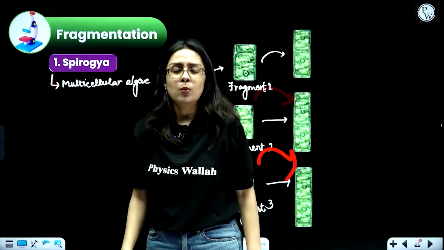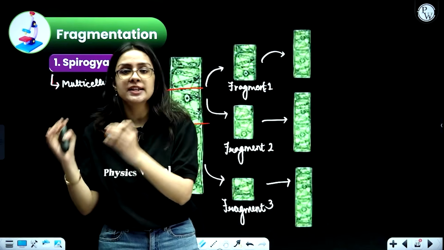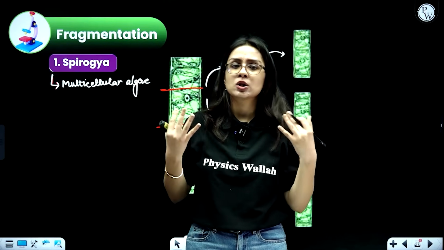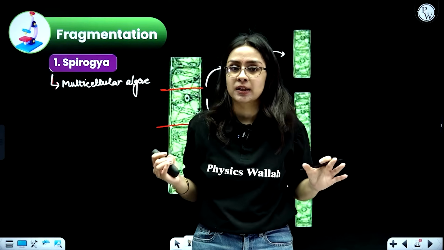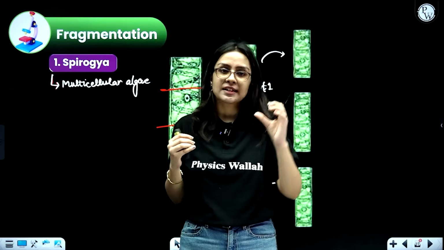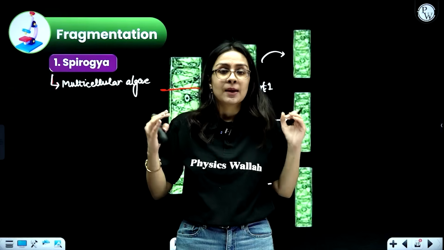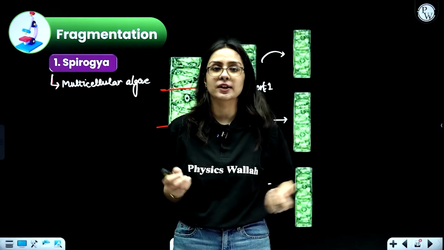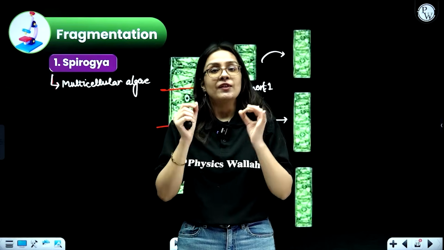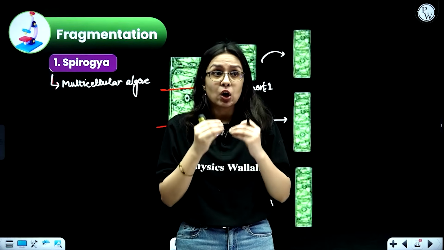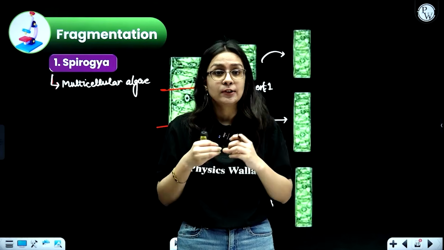Okay, now what is the difference actually between regeneration and fragmentation? You might get this question, and a lot of students feel this is a slightly confusing topic, because you can think that in case of fragmentation, every single fragment is developing into a new individual, but in case of regeneration also we found that one planaria part was able to form a new organism. See beta, when we talk about regeneration, it means to generate again. It is not when the body naturally divides into parts.